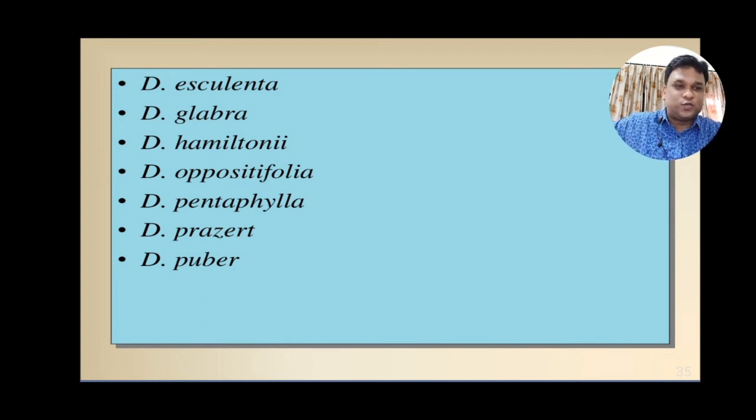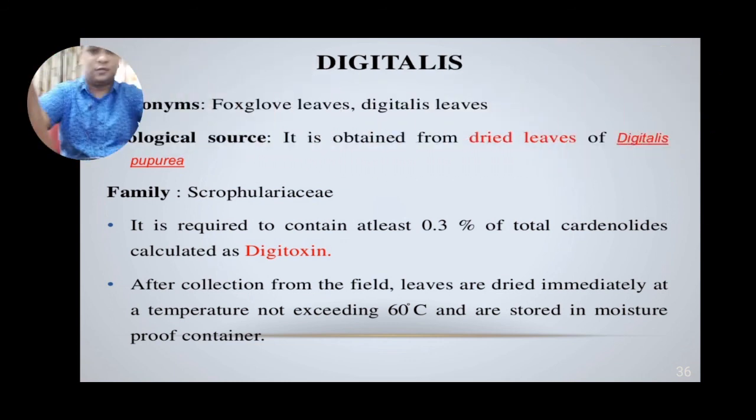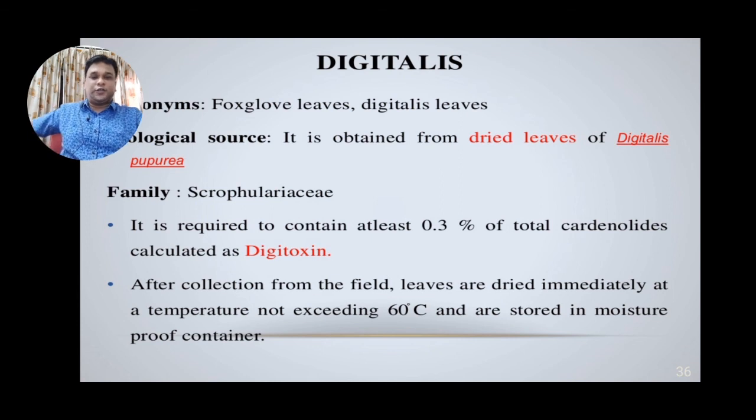Now the next one is digitalis. Moving over to the next, digitalis comes under the category of cardiac glycosides. It is also known by the name of foxglove leaves or digitalis leaves. The leaves are the important part, having the cardiac glycoside activity. The synonym is foxglove leaves, whereas the biological source of digitalis is the dried leaves of Digitalis purpurea, which belongs to the family Scrophulariaceae.